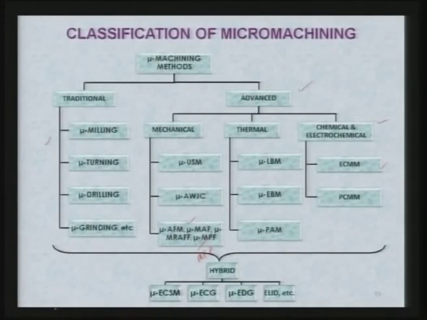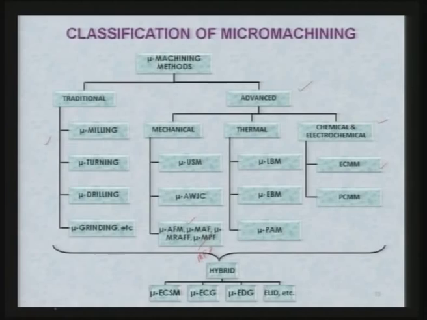And if you combine two or more than two processes and try to make use of the merits of these processes, then you call it a hybrid process. So, you have certain categories here like electrochemical spark micro machining. Here you have ECM process combined with EDM process, and you are using it for machining of material at micro nano level, then you call it electrochemical spark micro machining.